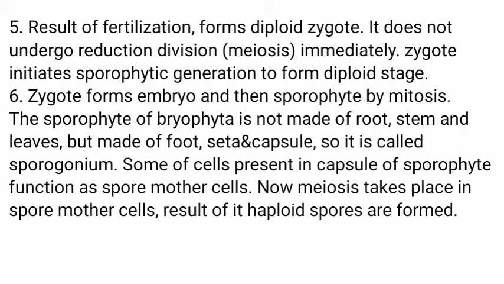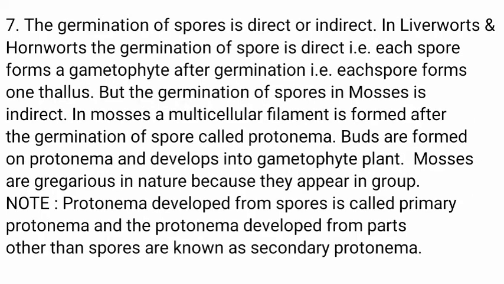Some cells present in the capsule of the sporophyte function as spore mother cells. Now meiosis takes place in the spore mother cells. As a result, haploid spores are formed. The germination of spores is direct or indirect. In liverworts and hornworts, the germination of spore is direct, which means each spore forms a gametophyte after germination, which means each spore forms one thallus.